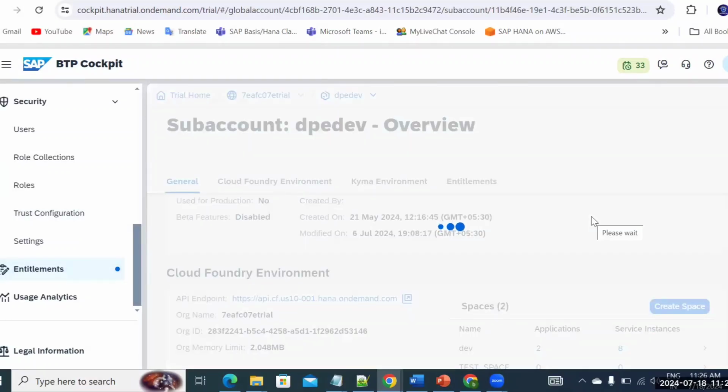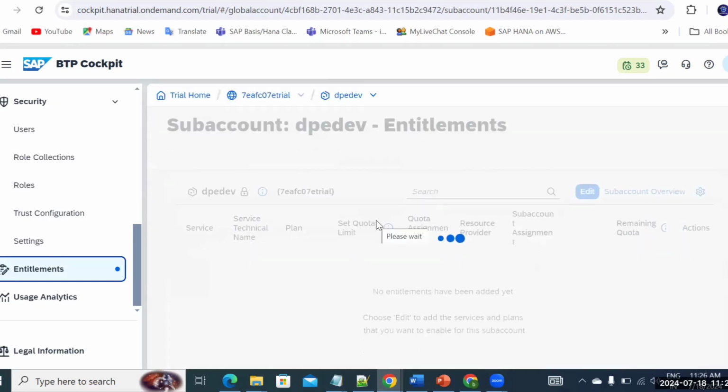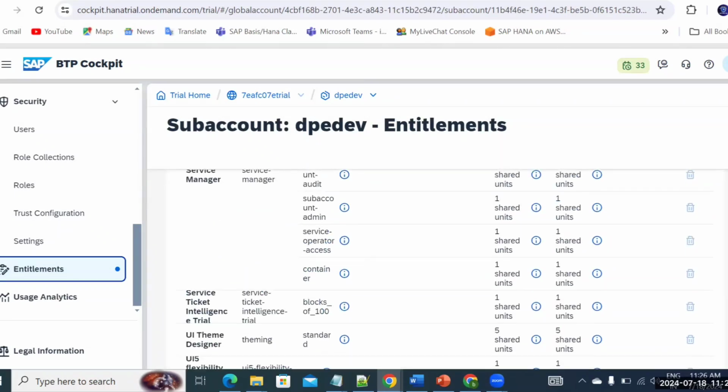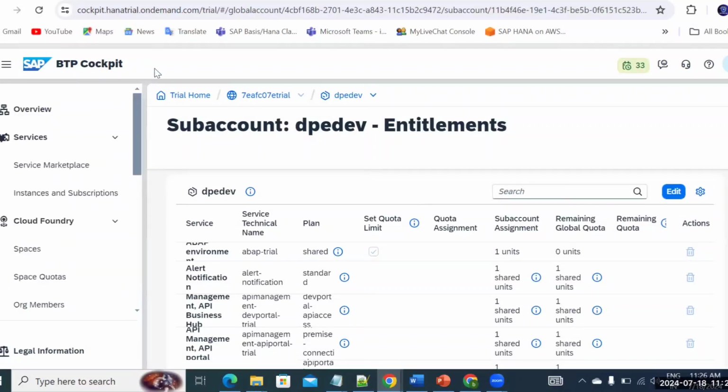Similarly, if you want to validate something on the entitlement services, you can also see what the entitlements to your sub accounts are, and we are going to validate all these things here, and what the units available for you are. Because in a free or trial account, you don't get all the entitlements, but for most of the services, I think almost 77 entitlements are there. So you get at least one unit for each service, and some of the entitlements are shared, so you can deploy in multiple sub accounts. So that's all about your global account, sub account.